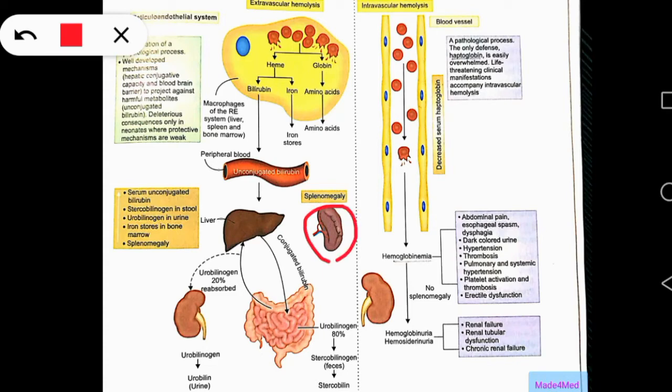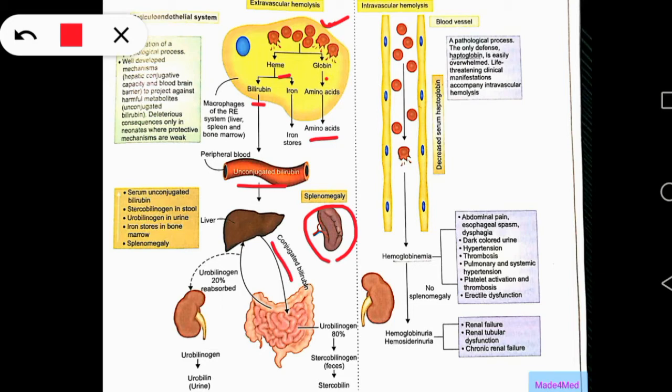So here you can see in the macrophage of the spleen, there are so many RBCs. These are being destroyed and there is release of hemoglobin, and hemoglobin is further degraded into heme and globin. The globin part forms the amino acids, whereas the heme forms biliverdin and iron. Iron goes to iron stores, and the biliverdin is converted to bilirubin, which goes to the blood as unconjugated bilirubin and reaches the liver, where it is converted to conjugated bilirubin and sent to the small intestine.